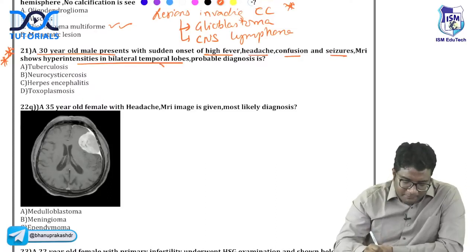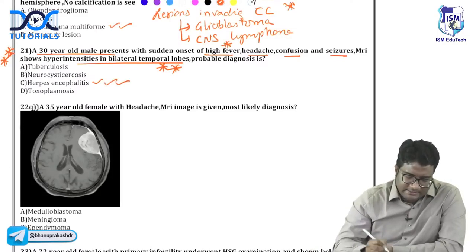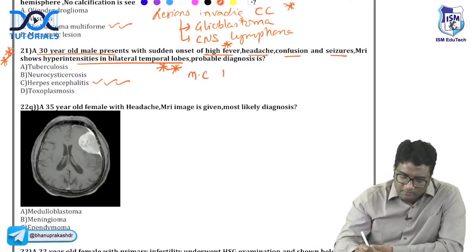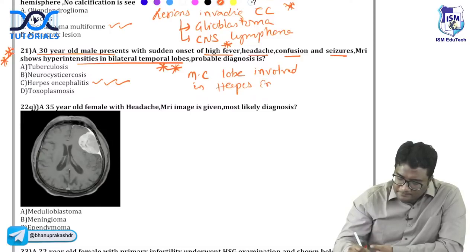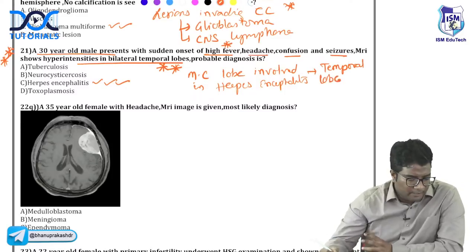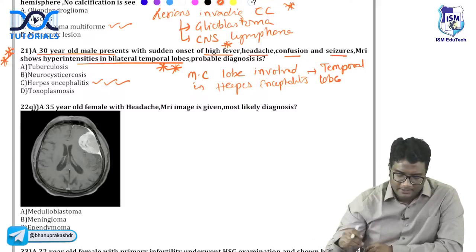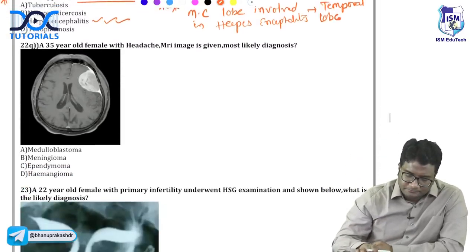Please remember, when a fever patient with temporal lobe involvement is given, this is herpes simplex encephalitis. The most common lobe involved in herpes simplex encephalitis is the temporal lobe. You cannot do this wrong. Right? The most common lobe involved in herpes simplex encephalitis is what? Temporal lobe. You should not do this wrong. Let's look at the next one.